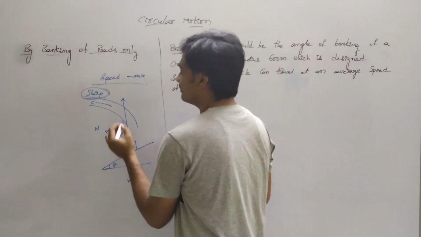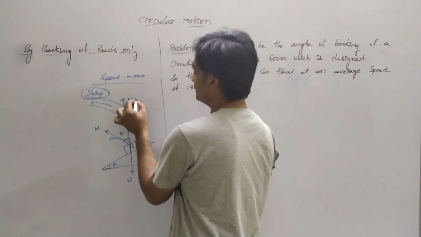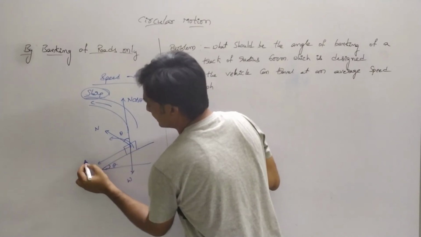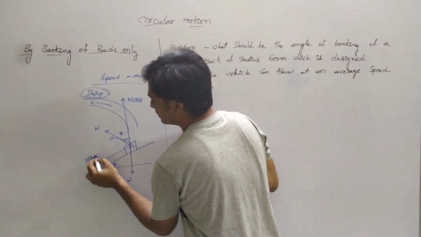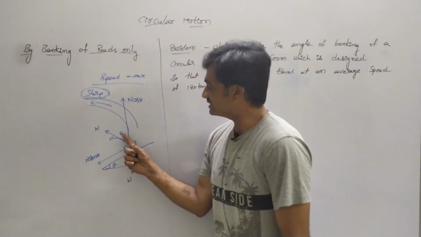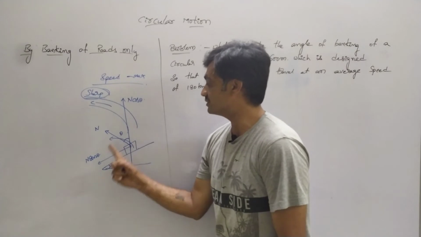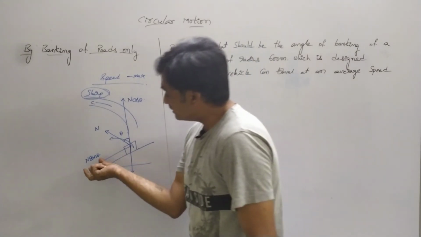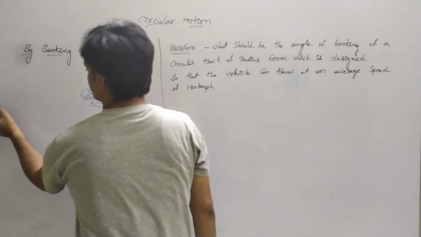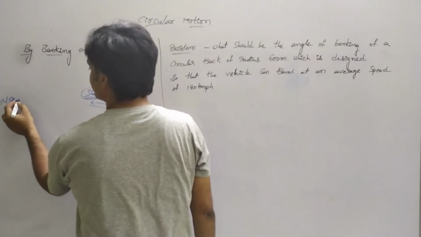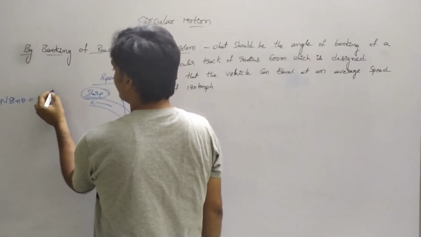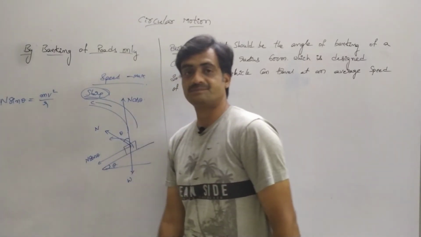Since it makes an angle of theta, it resolves into components as N cos theta and N sin theta. Observe this. Since the normal reaction makes an angle of theta, it resolves into components as N cos theta and N sin theta, whereas this N sin theta balances the centripetal force. It is being represented as a centripetal force. Based on that, here we can represent it as N sin theta equals mv square by r.